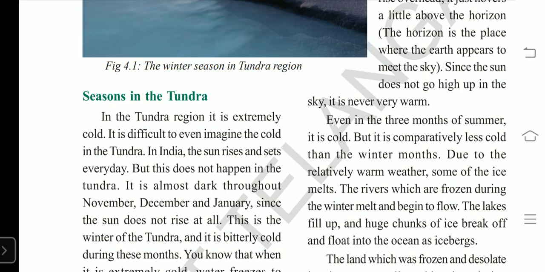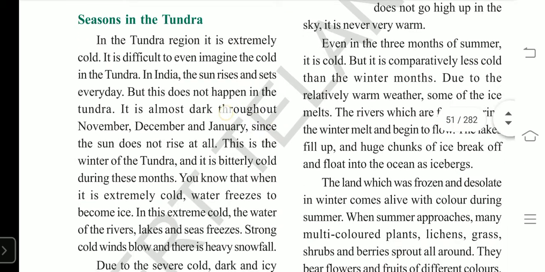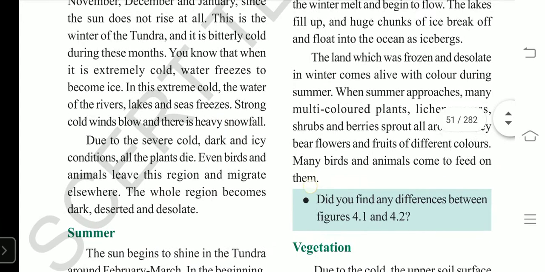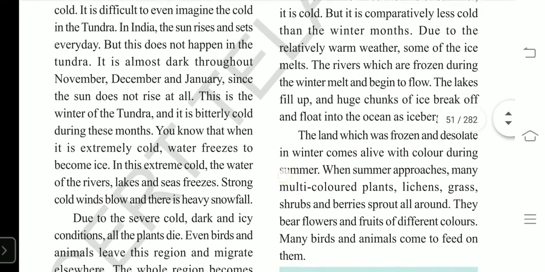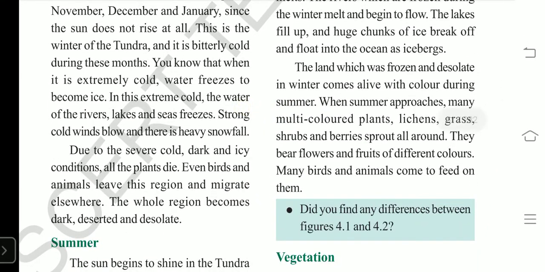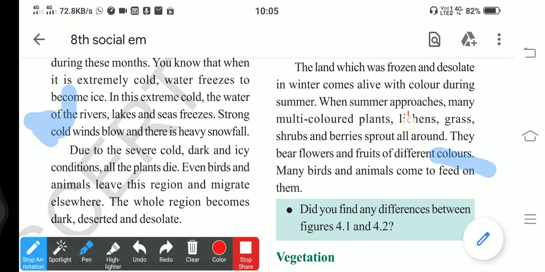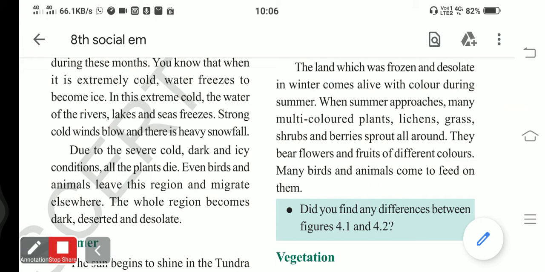What type of multicolored plants are here, right? Dear students, those are lichens. I'll show you. These are lichens, grass, shrubs, berries, sprouts. These are all the different colors of plants which grow there and make that region very colorful. The Tundra region becomes colorful in the summer only.